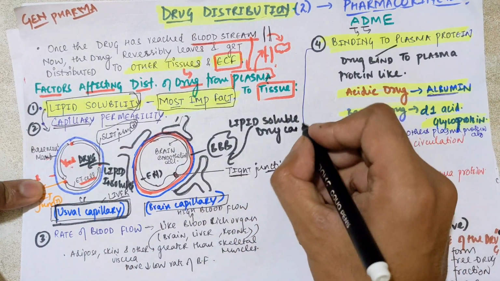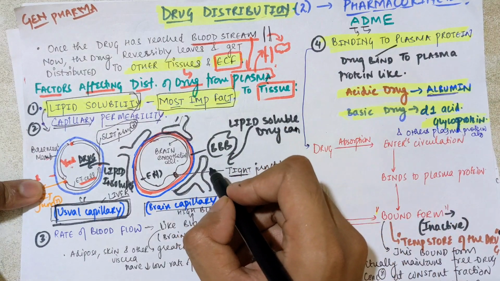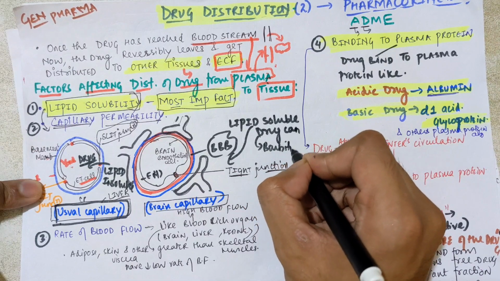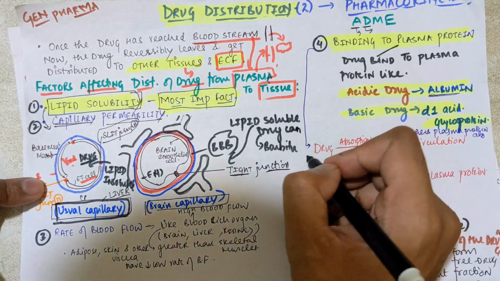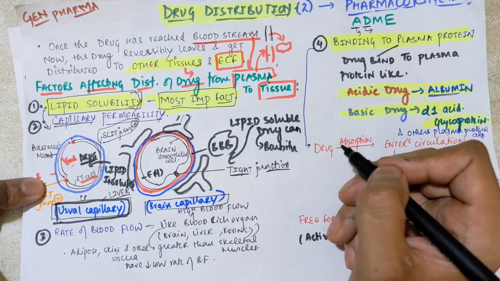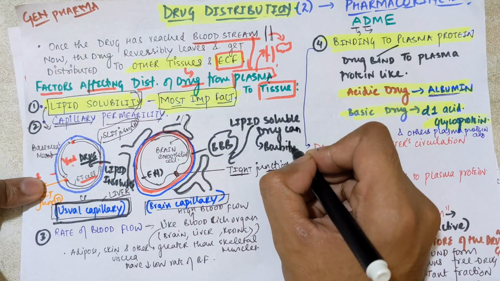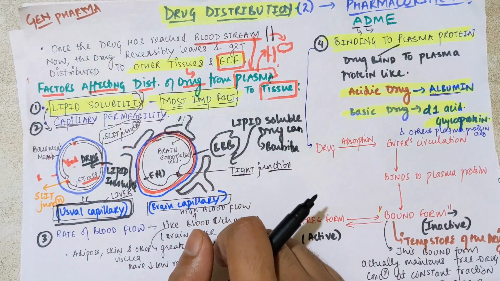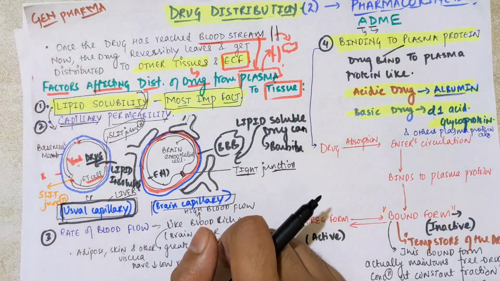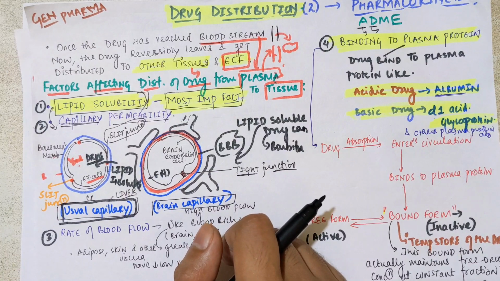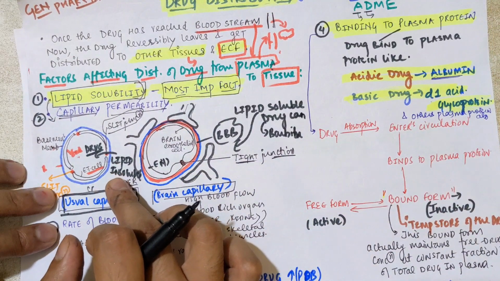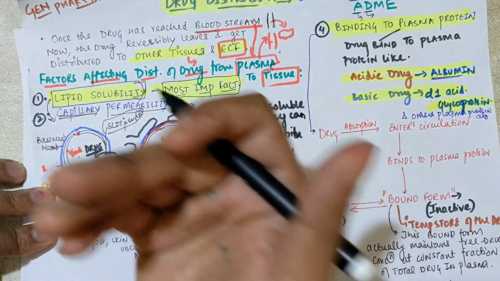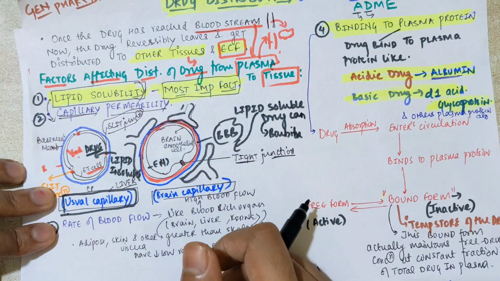Lipid soluble drugs are the main ones for the brain. You can take the barbiturates, diazepam, and levodopa. These drugs pass the blood brain barrier. These are CNS drugs, and general anesthetics also. But lipid insoluble means the drug can go; the non-ionizable drug can pass, and the ionizable drug can also pass. Clear?